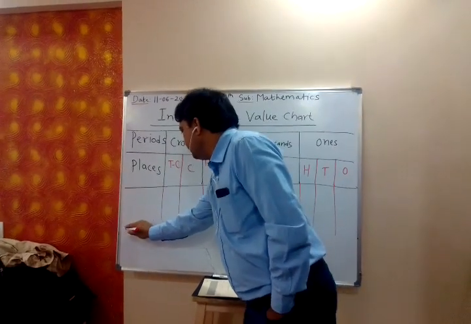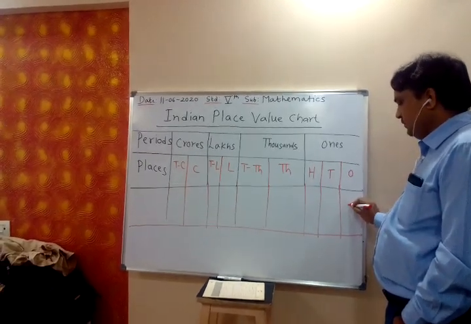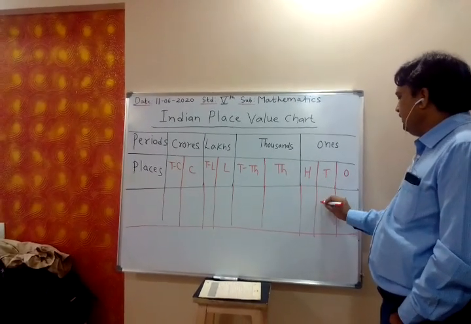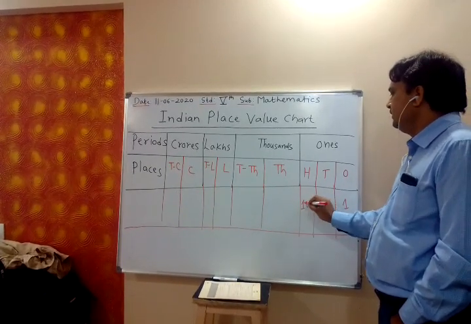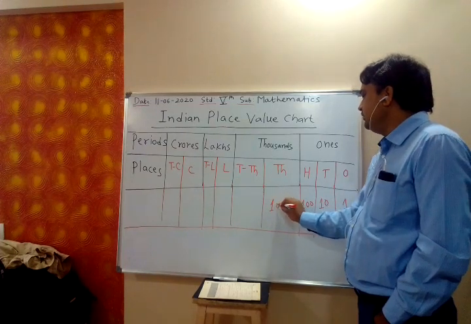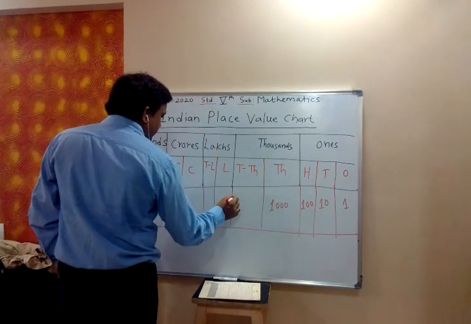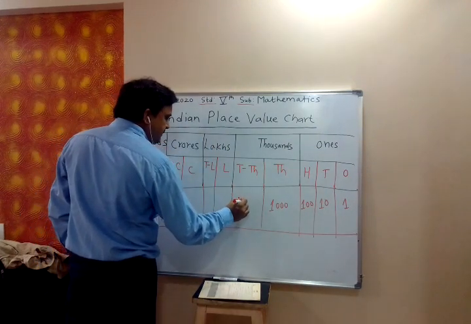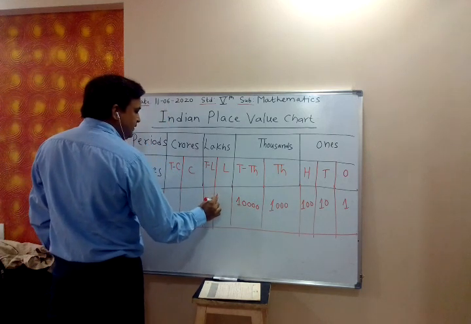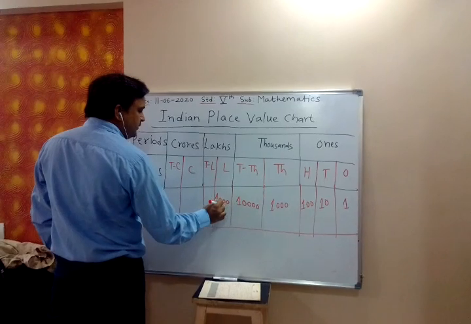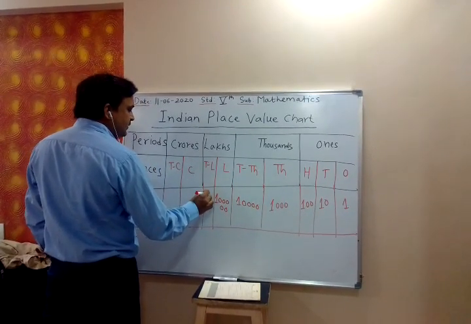Ones: 1, 10 has one zero, 100 has two zeros, 1,000 has three zeros. 10,000 has four zeros. Lakh has five zeros. 10 lakhs has six zeros.